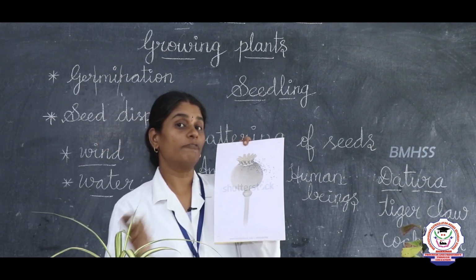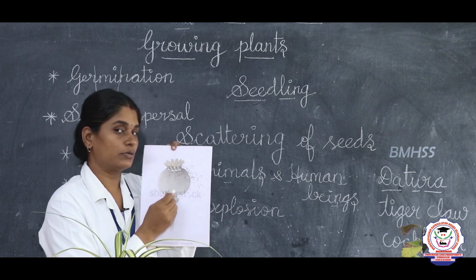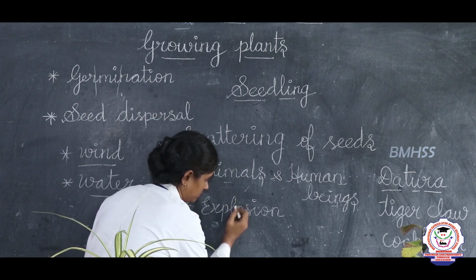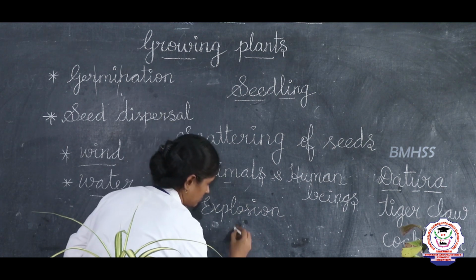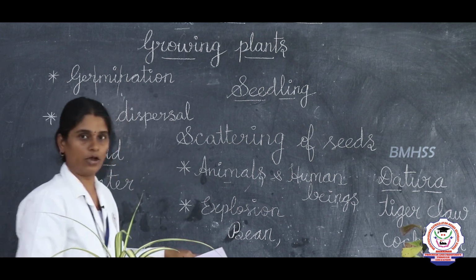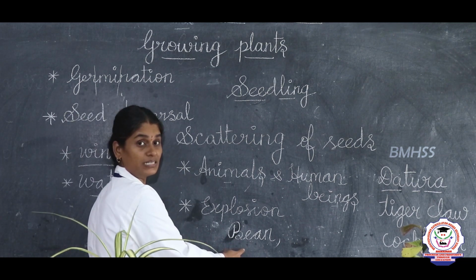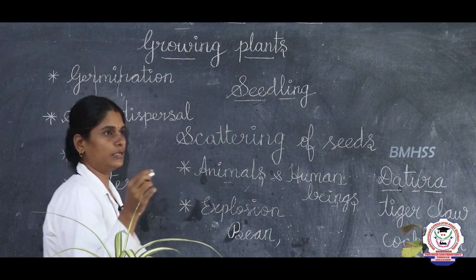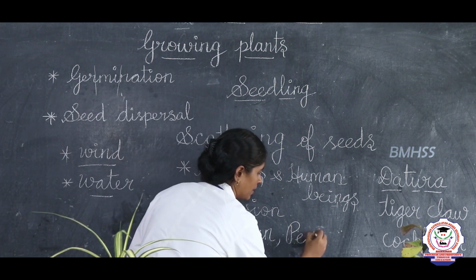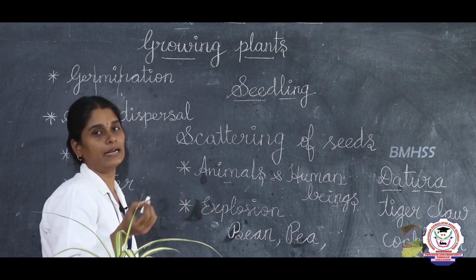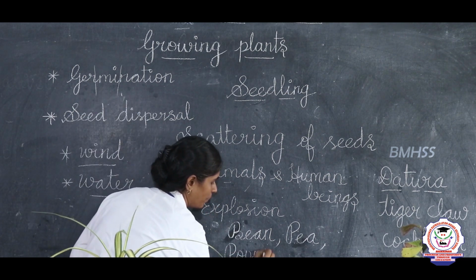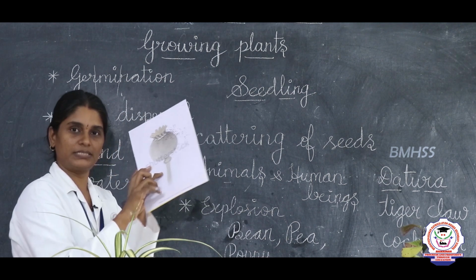So, examples of seeds which explode are bean, okay, B-E-A-N, bean seed. In Tamil they will say beans only, like that, bean. And then pea is nothing but patani, okay. And then poppy seeds, poppy is nothing but, this is poppy seed, okay.